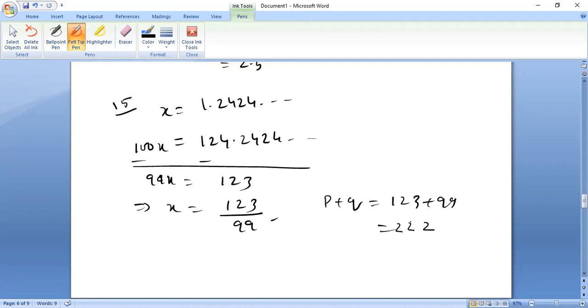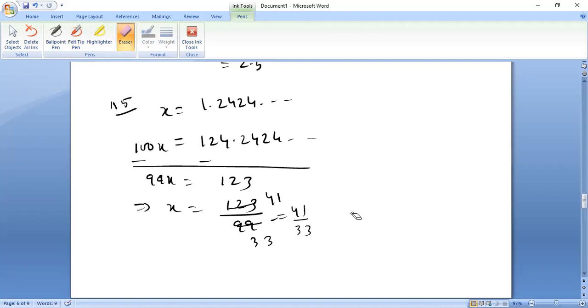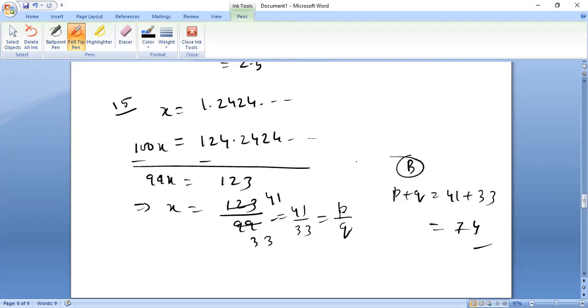Is it in our options? Question number 15. Okay, actually this is divisible by 3. So 3 4s are 12, 3 1s are 3, 3 3s are 9. So actually it is 41 by 33, which is equal to p by q. So p plus q becomes, p is 41 and q is 33, so 74. So which is our correct option? Option B is our correct answer.